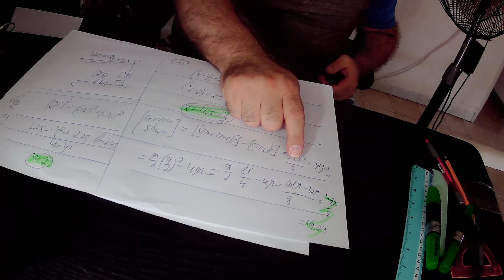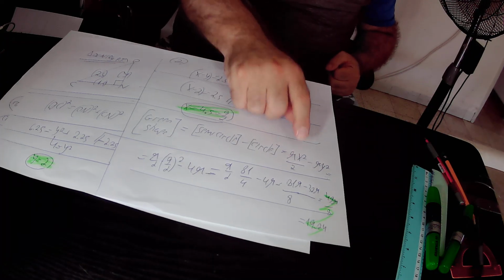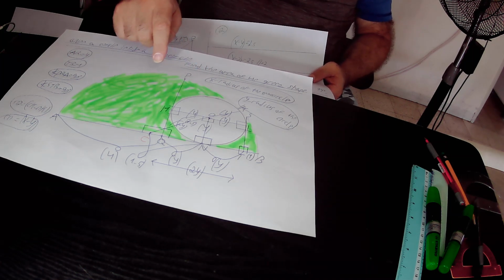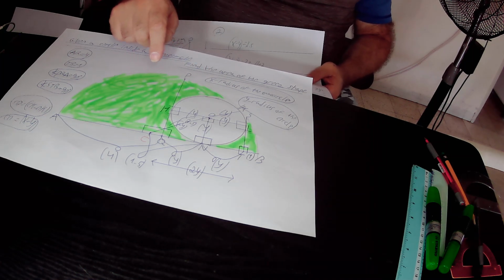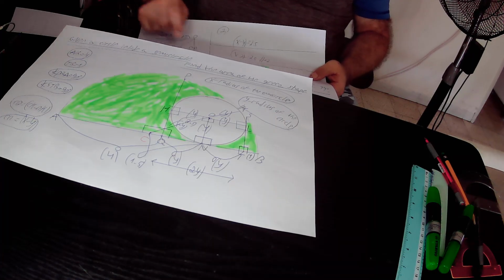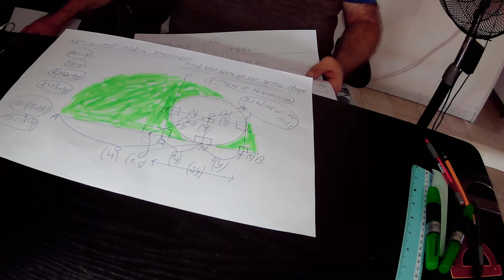So in total, we find that the area of the green shape equals 49 pi over 8 square units in its size, or in terms of numbers, it equals 19.24 square units in its size. So we finish with the first question.